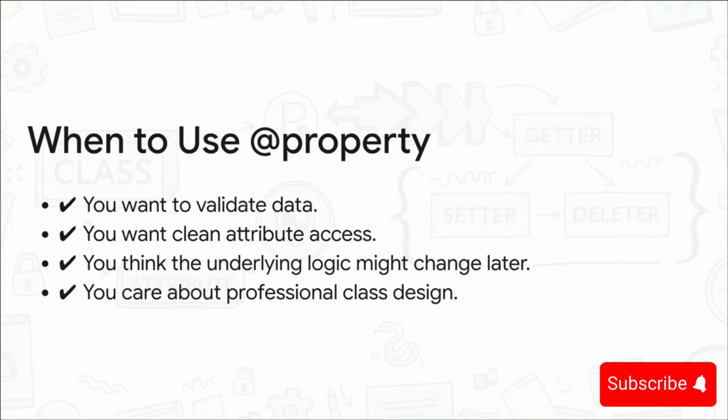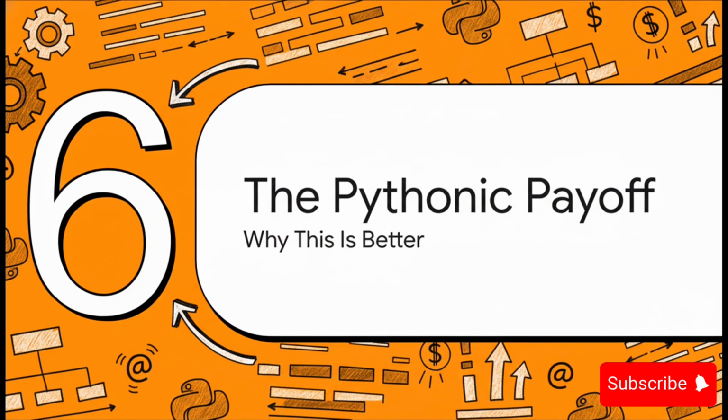So when should that little light bulb go off in your head to use @property? Well, here's your checklist. Definitely use it when you need to validate data. Use it when you want to give people a clean, simple way to use your class. And, this is a big one, use it when you think the logic for an attribute might get more complicated later. This lets you add that logic in the future without breaking everybody else's code who's using your class. It's fantastic for future-proofing.